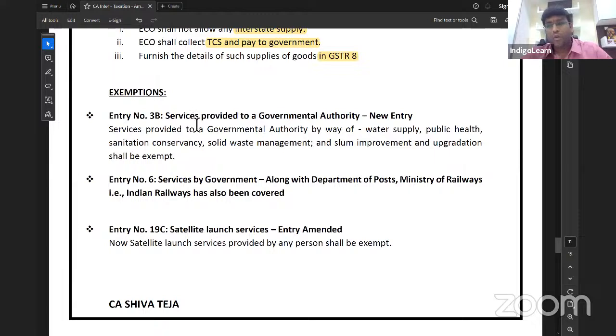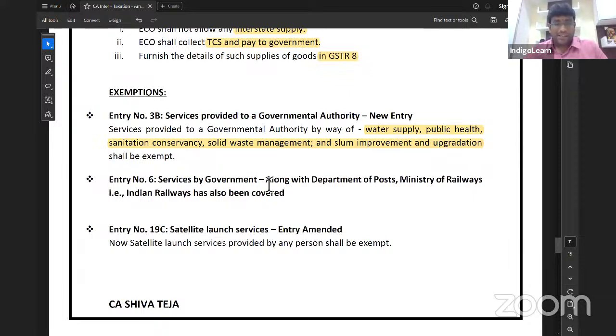Amendments in exemption. Entry number 3B, one new amendment added in exemption. Services provided to a governmental authority by way of water supply, public health, sanitation conservancy, solid waste management, and slum improvement and upgradation. Got the line, everybody? Service provided to a governmental authority by way of what? Water supply, public health, sanitation conservancy, solid waste management, and slum improvement and upgradation.